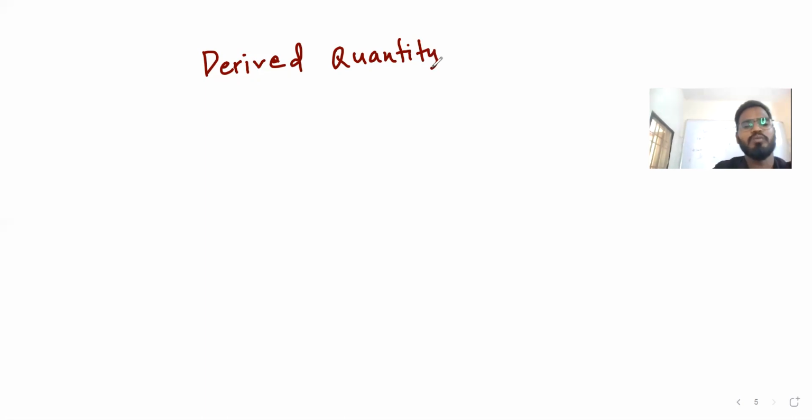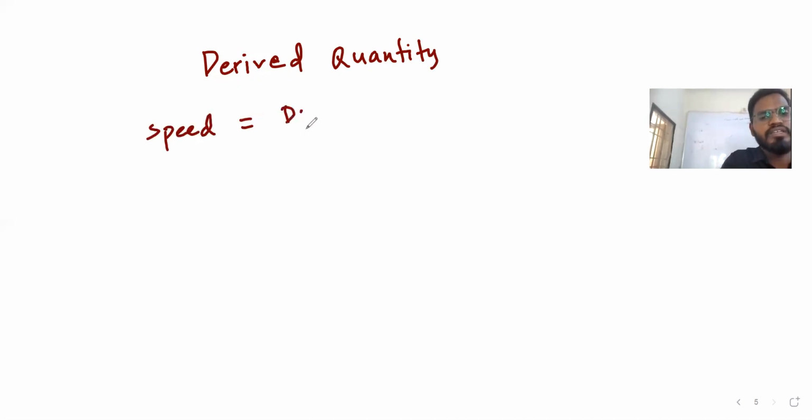So we are not going to see too much, but still, let's see. Derived quantity is speed. Speed is distance by time, right? Distance's unit is meter, time's unit is second. Now guys, second as well as meter are fundamental quantities, right?